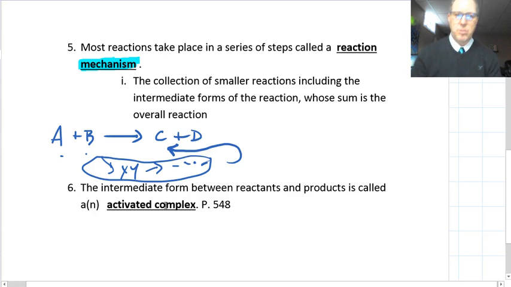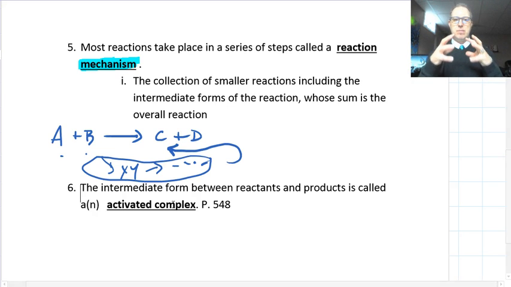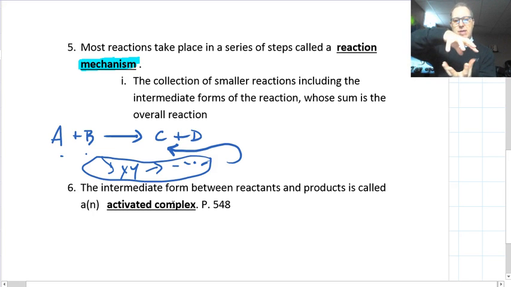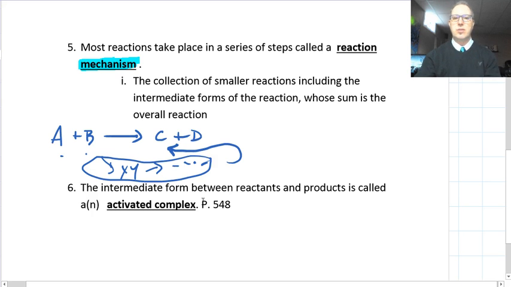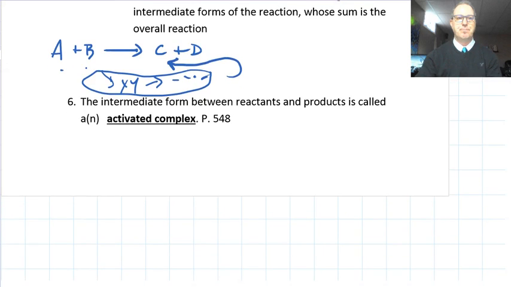Number 6, the intermediate form between reactants and products is often called the activated complex. So as I mentioned, A and B come together and you have this big, for a nanosecond, activated complex, and as it turns around and separates into C plus D, the in-between part is called the activated complex. And you can read in your Merrill Chemistry textbook on page 548 about that.